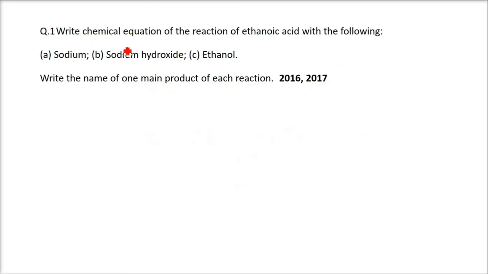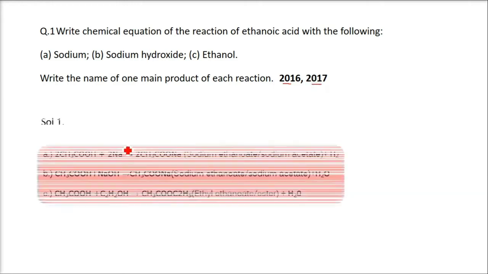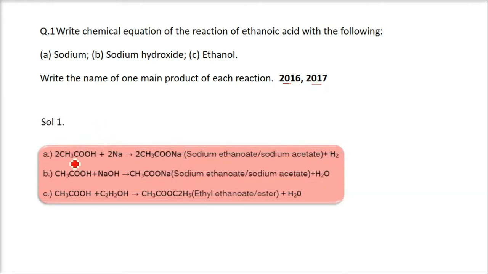The first question is, write the chemical equation of the reaction of ethanoic acid with the following: sodium, sodium hydroxide, or ethanol. We also have to name one main product of each reaction. This has come in 2016-2017. Now this is your ethanoic acid, CH3COOH. When it combines with sodium, it gives you sodium ethanoate, also called sodium acetate, along with hydrogen.